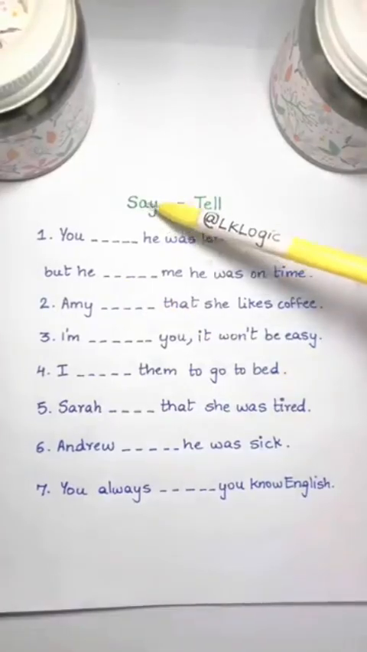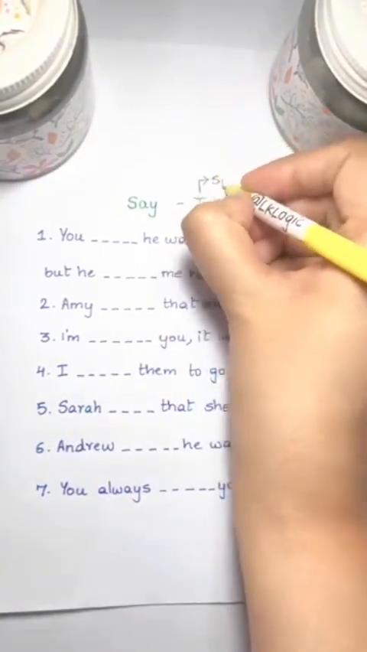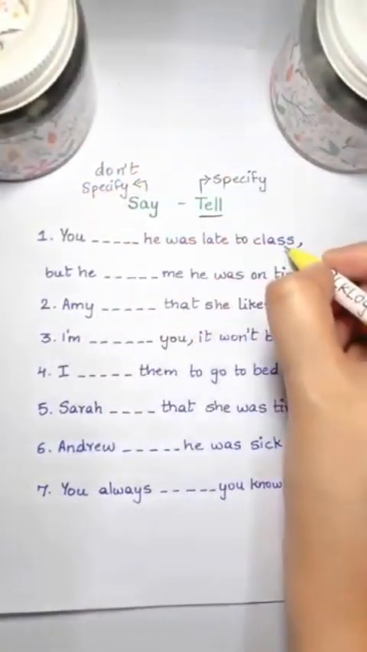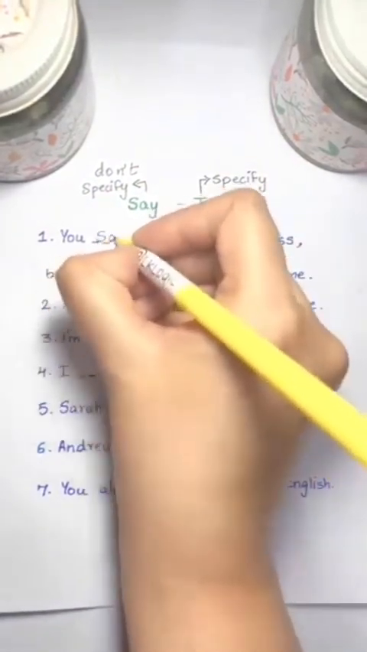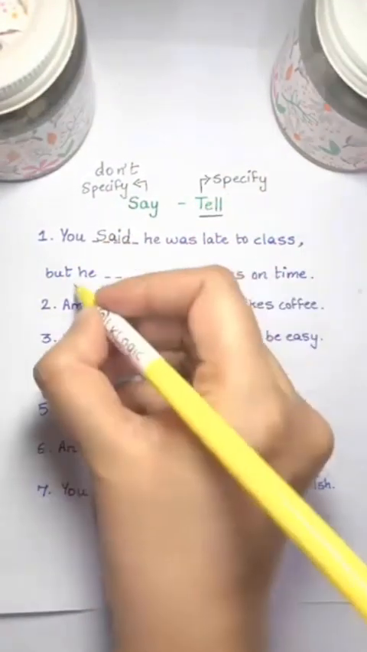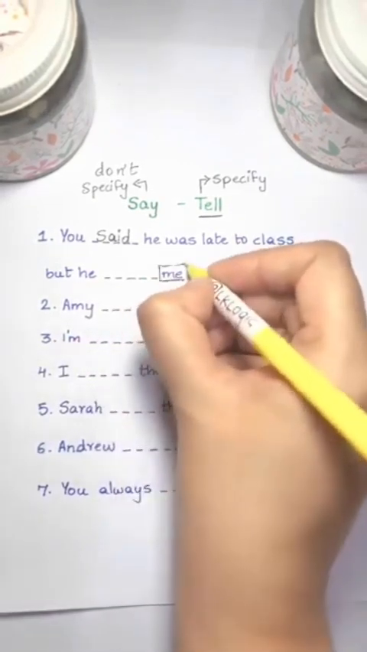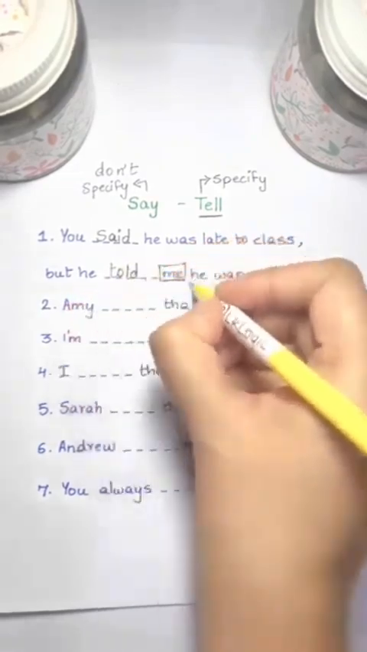Say or tell. What's the difference? So, listen, guys. You use tell when you need to specify who is being told. And you use say when you don't specify it. You blank, he was late to class. So here you're not telling anyone. You're not specifying. So you said he was late to class. But he blank me, he was on time. So you're specifying that you're telling me. But he told me he was on time.